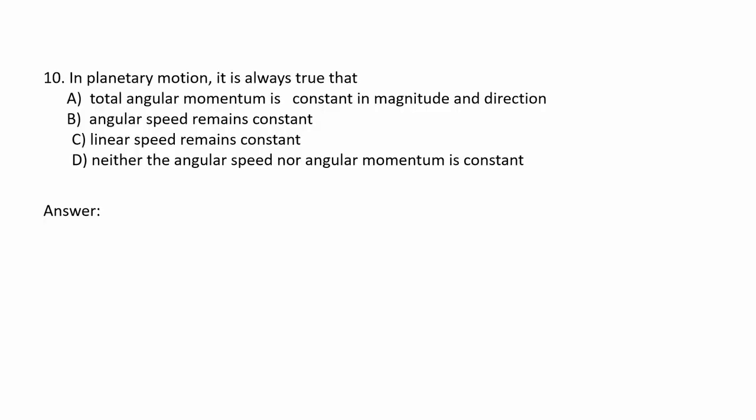In planetary motion, it is always true that letter A, total angular momentum is constant in magnitude and direction. Letter B, angular speed remains constant. Letter C, linear speed remains constant. And letter D, neither the angular speed nor angular momentum is constant. The answer is